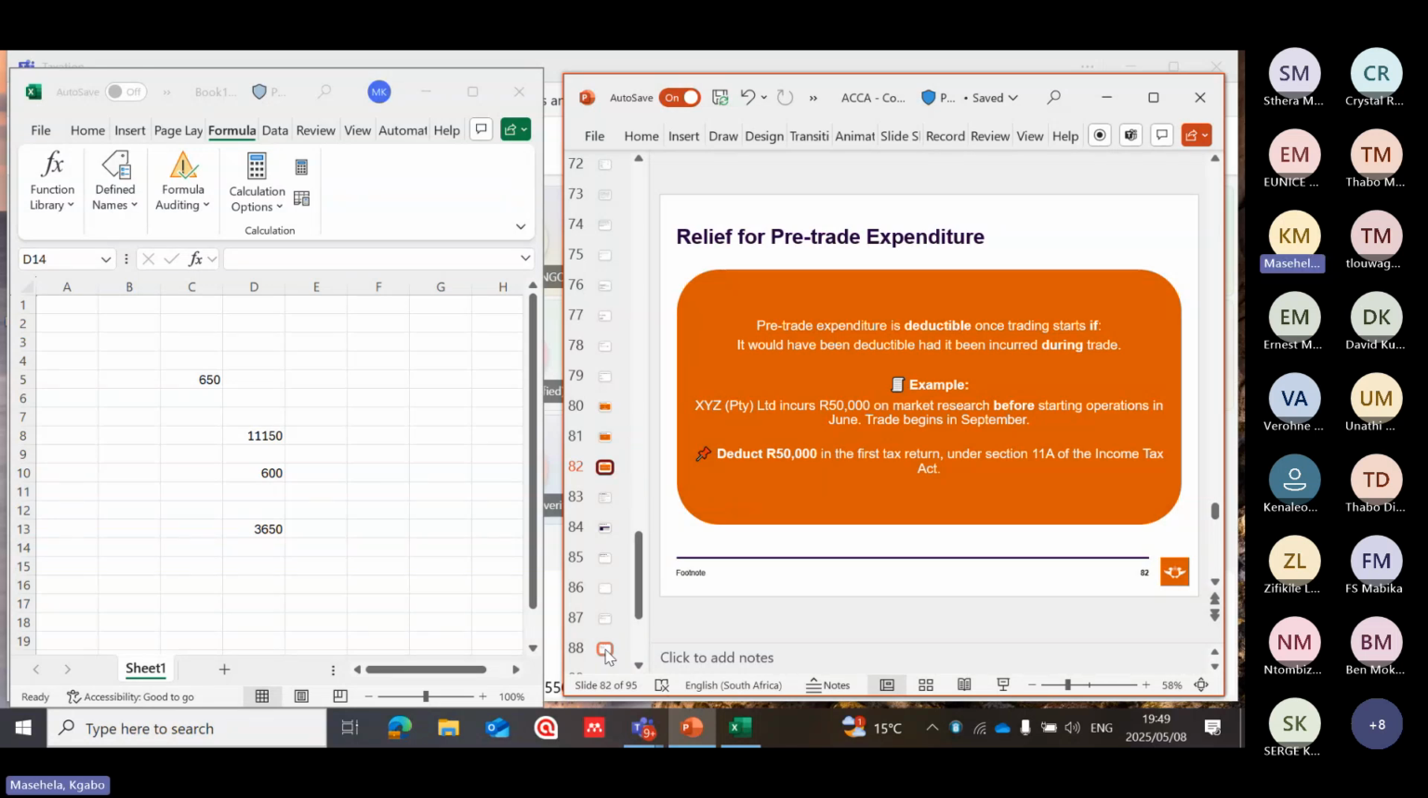Relief for pre-trade expenditure. We know by now what we mean by pre-trade expenditure in terms of section 11A. It says those are expenditures which are to be deductible once trading starts. Example is this company again, it incurs 50,000 on market research before starting operations in June. Trade begins in September. It's a yes in terms of section 11A, that amount will be deducted when the company starts trading.